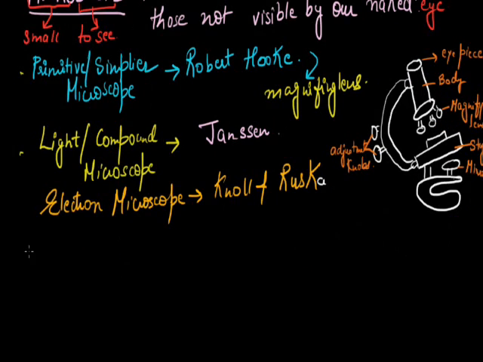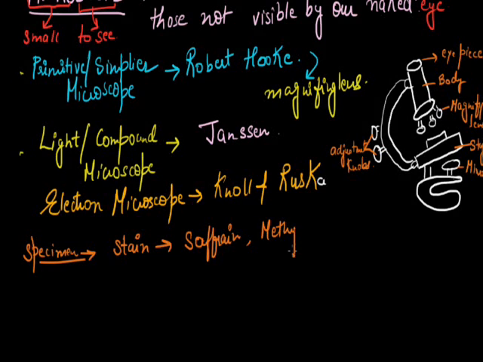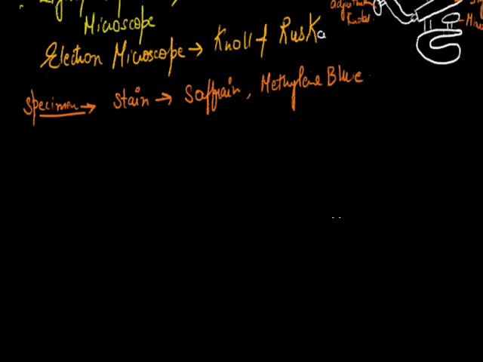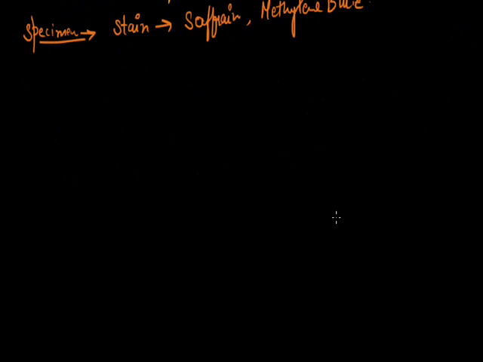Now the most important, to prepare our specimen, a thin section is taken from a set. Then it is stained with dyes which give color to the specimen, like saffron, methyl blue, methylene blue, etc., so that we can easily visualize our specimen.